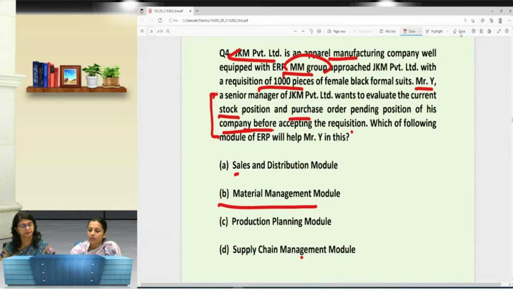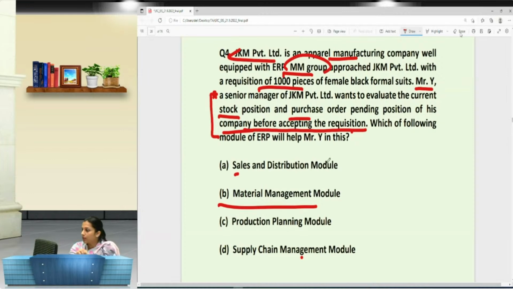So read this line. Before accepting the requisition, he wants to check. So right now he has not accepted the requisition. Before he accepts, then only can he place the order over here. So for this kind of question, you need to read the question again and again. Then only you can come to the conclusion. Okay, what would be the answer? What would be the answer of my question?